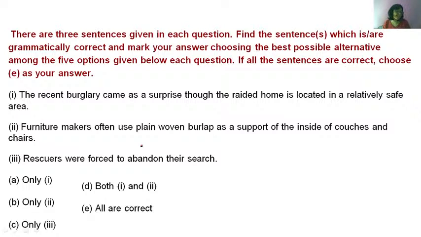Here you have 3 sentences. Please find out the correct sentence, the grammatically correct sentence. Employees will not be provoked. What is the meaning of provoke? Provoke means when you encourage someone to do something. Generally used in a negative sense. So employees will not be provoked to do what?